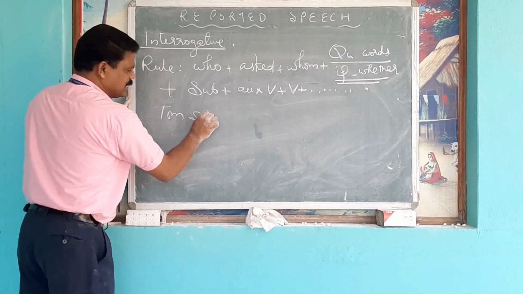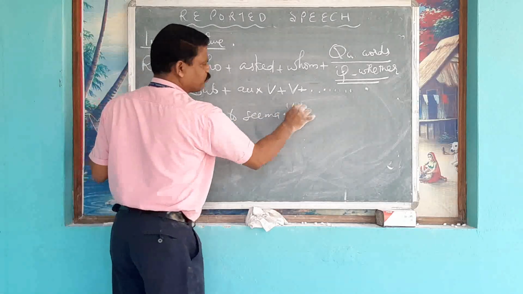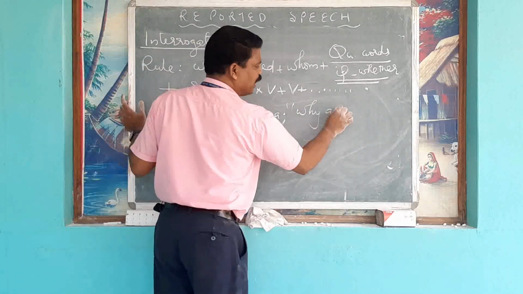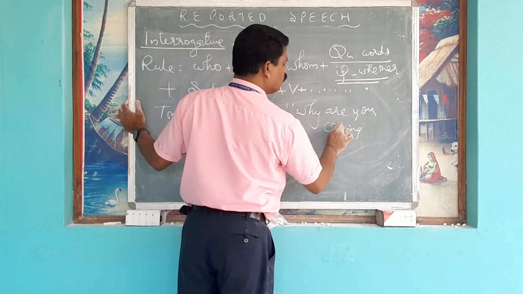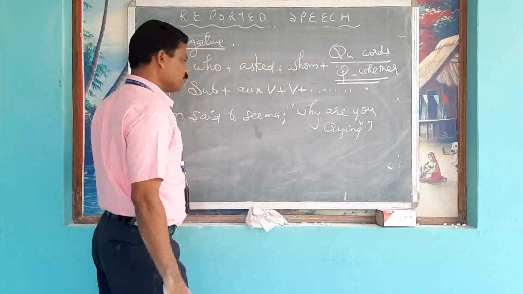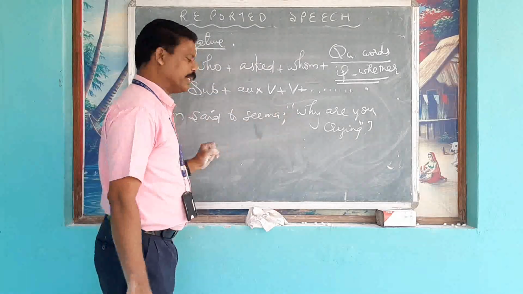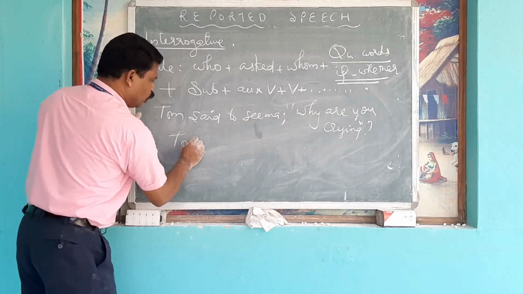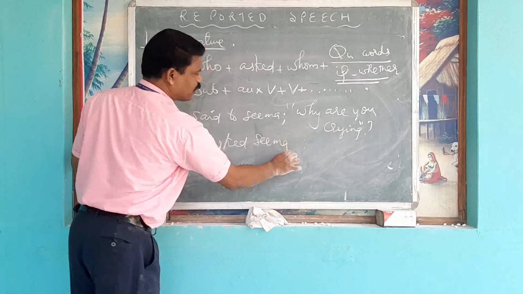Tom said to Seema, why are you crying? So look at the sentence. Tom said to Seema, why are you crying? Tom asked Seema.